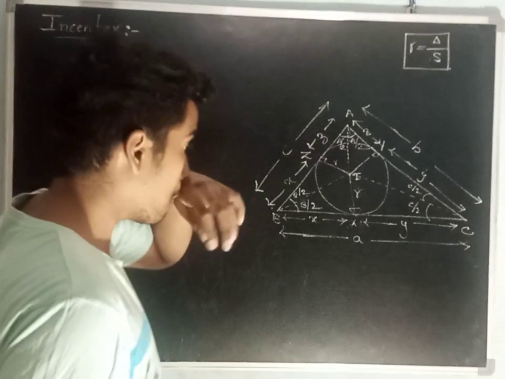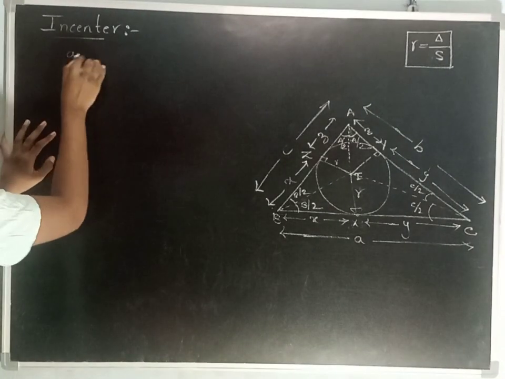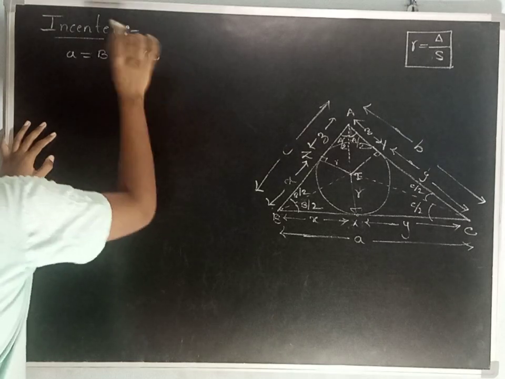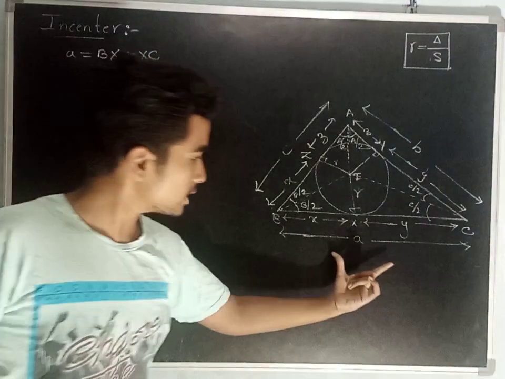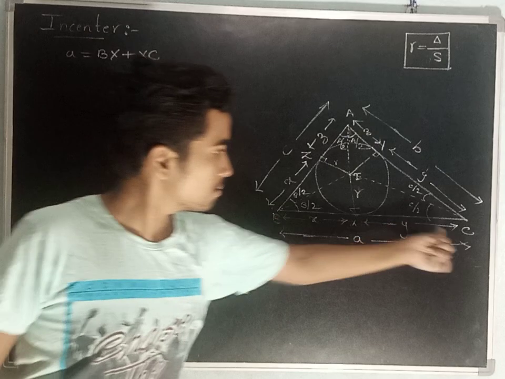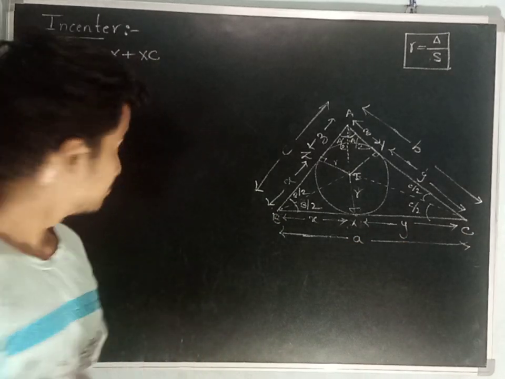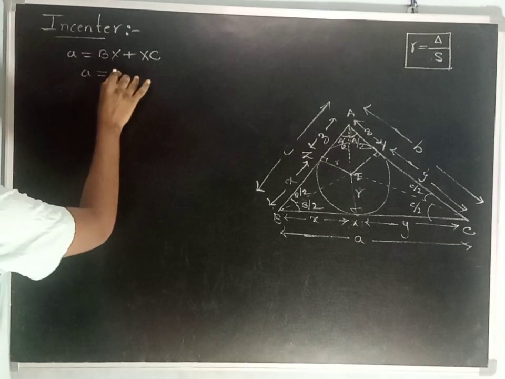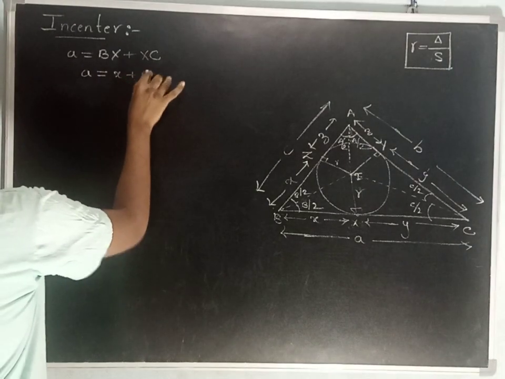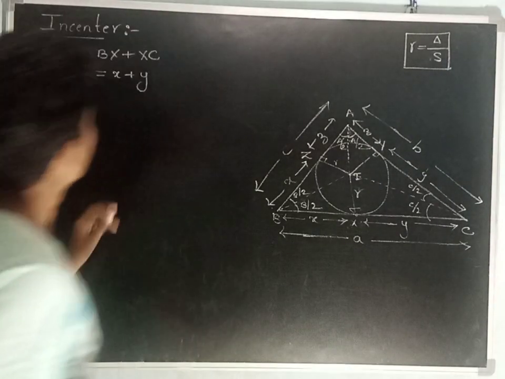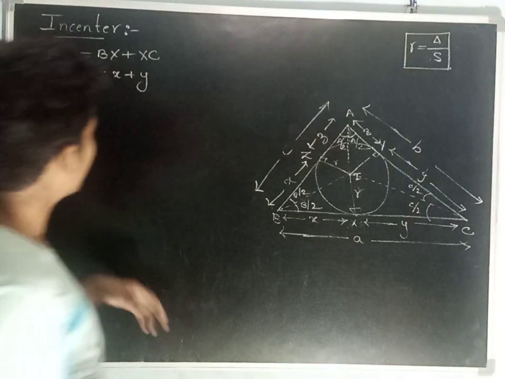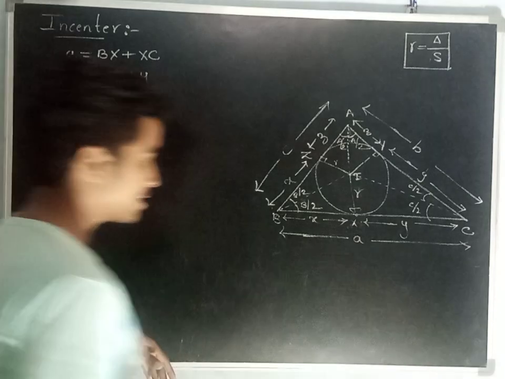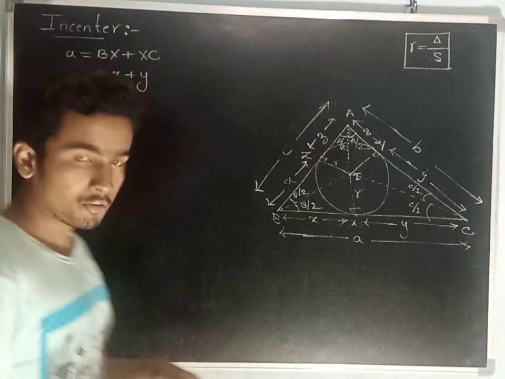Now, this a can be written as BX plus XC, right? Total a is nothing but BX plus XC. It means a is nothing but x plus y. Now I am not going to consider the values x is equal to s minus b or y is equal to s minus c. Here it's another way of analysis.